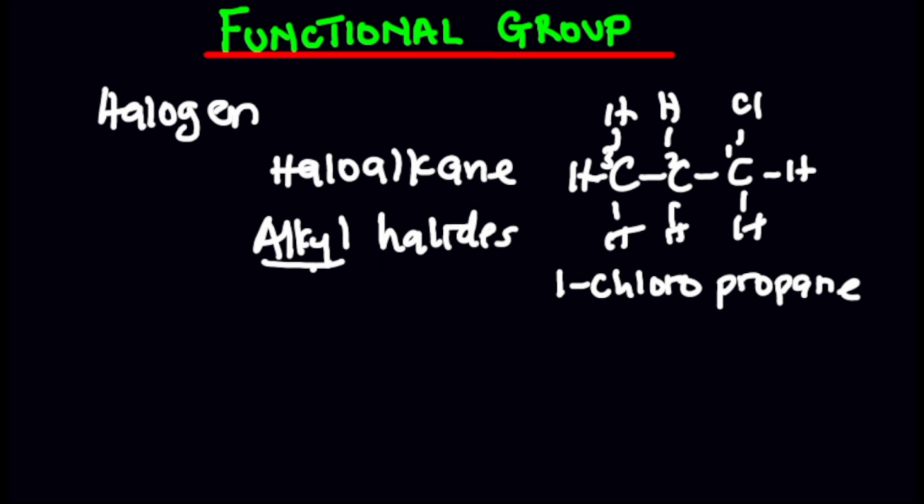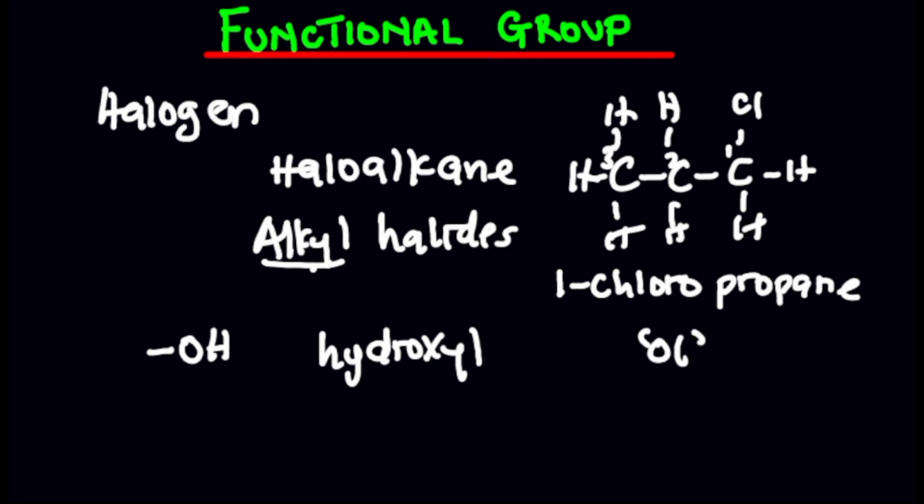Now the next thing I'm going to talk about is how to use a functional group either as a prefix or as a suffix, and when to use them as a prefix. If you want to use them as a prefix, what are you going to call them? For example, the hydroxyl group is used as hydroxy when it comes as a prefix, but at the suffix end, you are going to call it -ol.